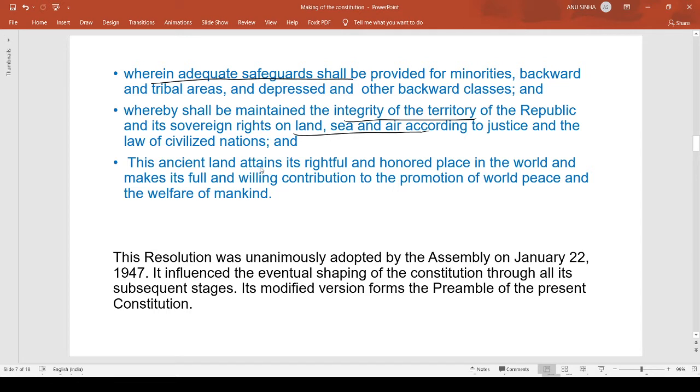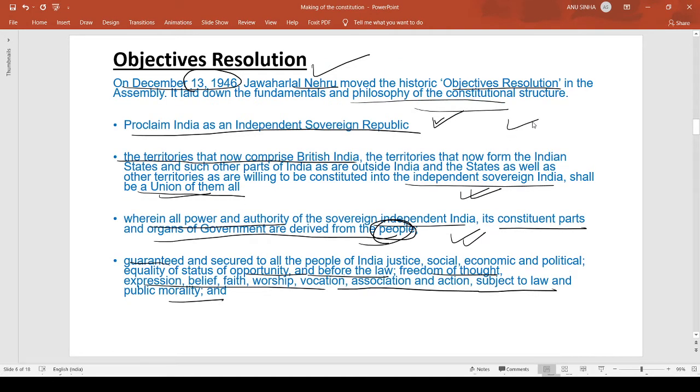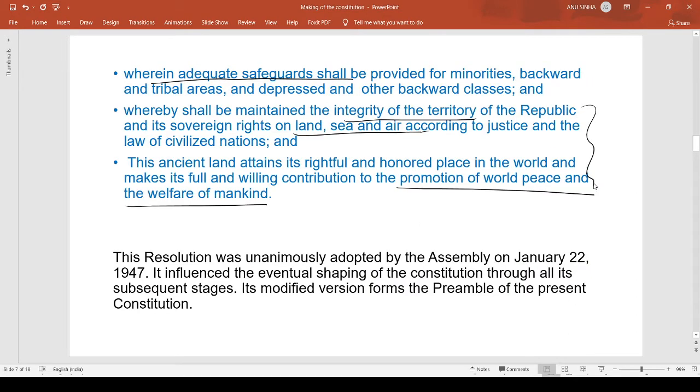This ancient land attains its rightful and honored place in the world and makes its full and willing contribution to the promotion of world peace and the welfare of mankind. So these were the things being talked about in the objective resolution, and our preamble, whether it talks about the source of power, the people, its objective, its nature, everything in the preamble has been derived from this objective resolution only. Now in the next line, it is saying that this resolution was unanimously adopted by the Assembly on January 22nd, 1947.